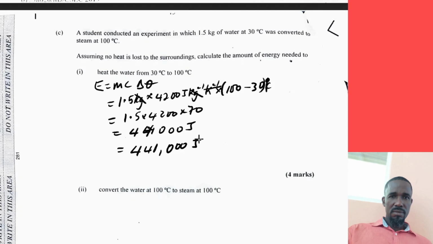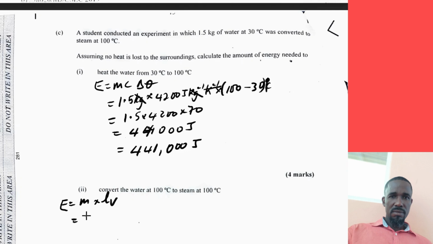Now, the other part is asking us for the amount of energy required to convert water at 100 degrees Celsius to steam at 100 degrees Celsius. At this point, because there's a change of phase, or a change of state, we are going to use the mass times the latent heat of vaporization.